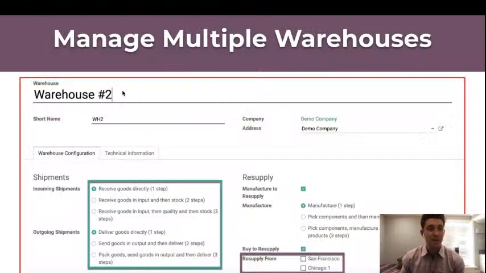Whoops, let's go back. When on our warehouse level, we can actually specify how we want to receive incoming and outgoing movements. If we want it to be 1-step, 2-step, 3-step, so we can have that process if we need to do a quality check on bringing them in. If we want to do a pick, pack, and ship type of movement out, we can configure that. But we can also specify how we're actually going to resupply our warehouses. And any of our additional warehouses that we might want to resupply from one main hub, we can easily set up here and make sure that all of our flows, when we need more inventory from San Francisco or for this warehouse too, we can actually resupply from San Francisco directly, which is going to be great for helping us manage our inventory as we scale as well.